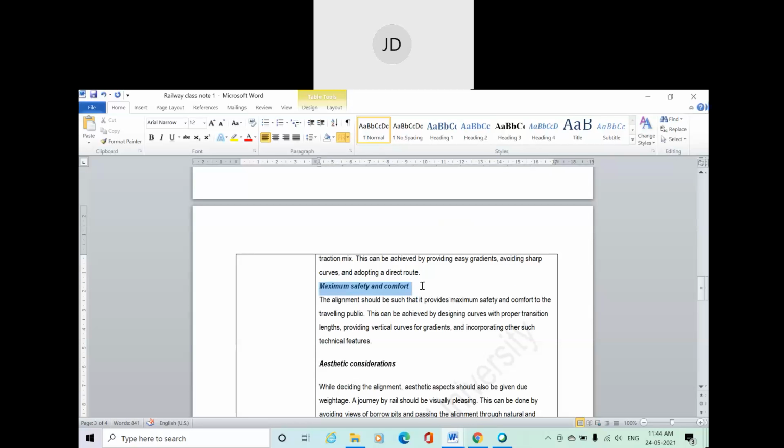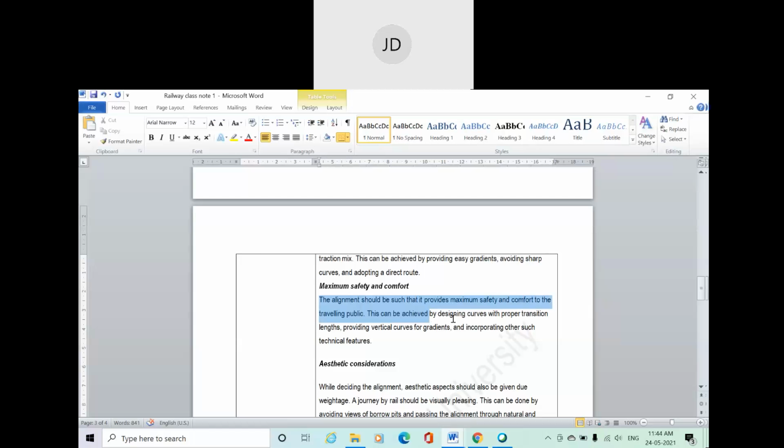And very important, safety and comfort is very important for passengers. Alignment should be such as to provide maximum safety and comfort to the traveling public. This can be achieved by designing curves with proper transition length, providing vertical curves for gradient, and incorporating other such technical features. We're going to discuss these horizontal curves and vertical curves in coming classes anyway.